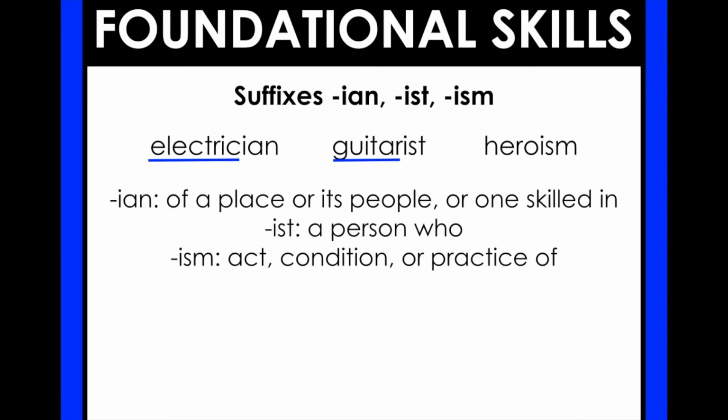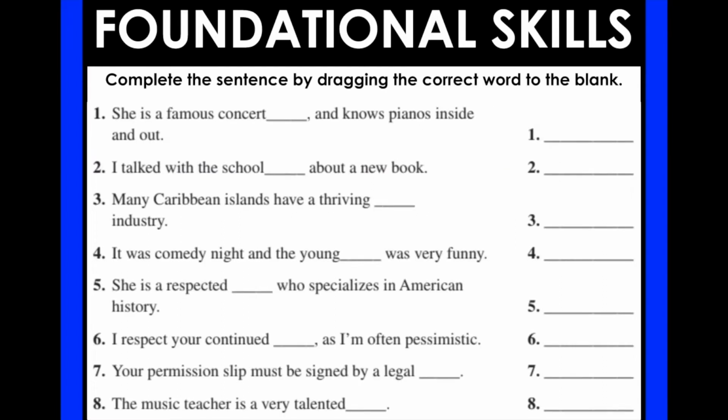Or heroism. Here's that one with the suffix of ISM. So our base word is hero. And then we have the suffix ISM added to the end. So the act, condition, or practice of. So like the act of being a hero, or the condition of being a hero, or even the practice of being a hero. Heroism, we're talking about someone who's done something that's considered heroic. So for your foundational skills practice today, I am going to give you another drag activity where you get to drag the word to the blank. So you have these sentences, and then you need to find the correct word to finish the sentence.